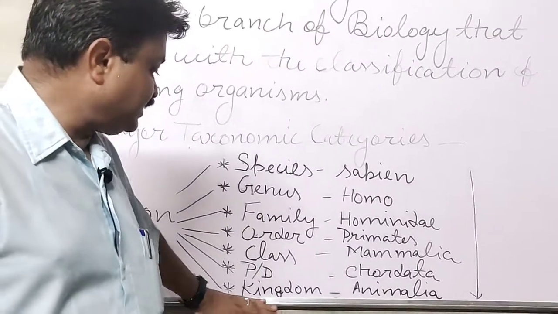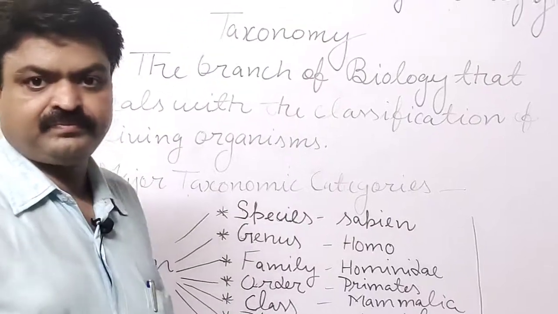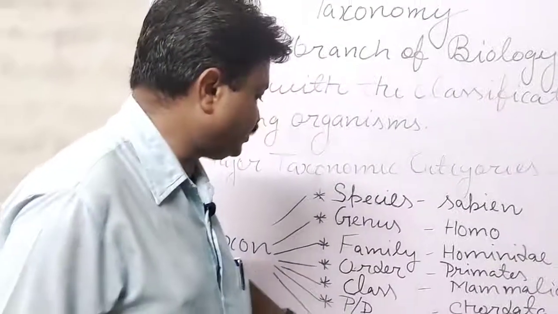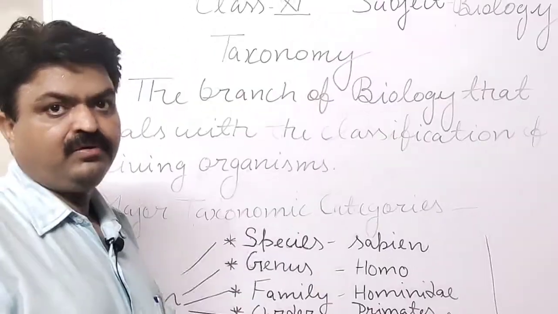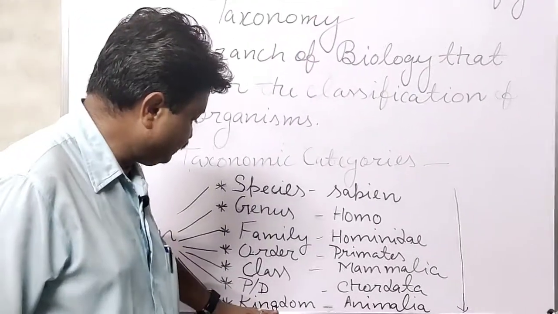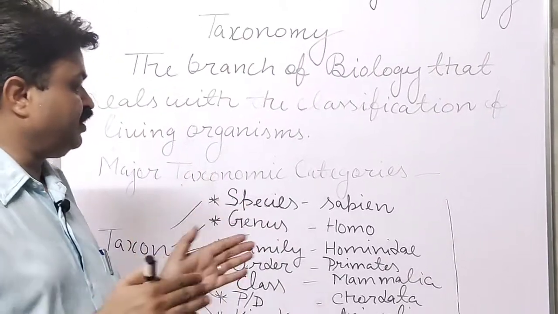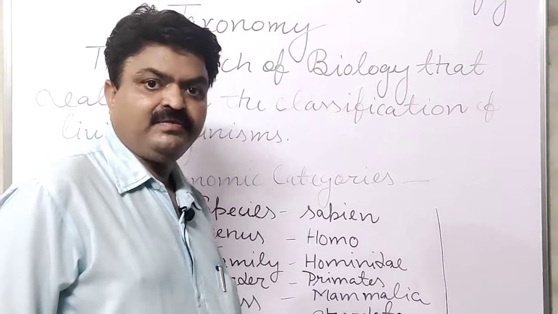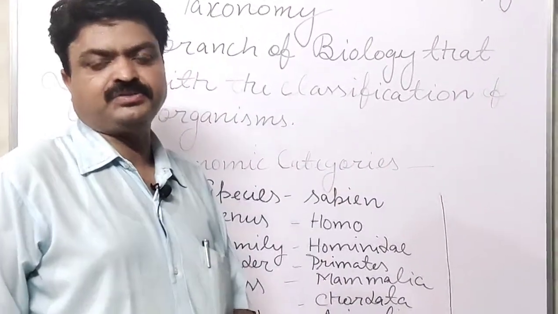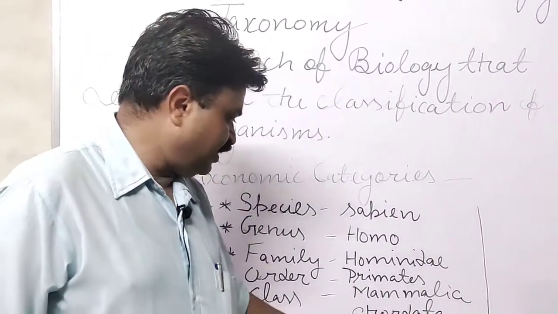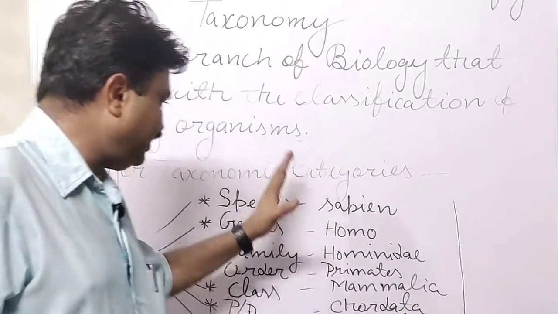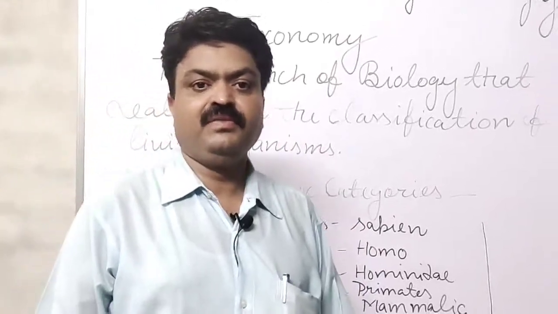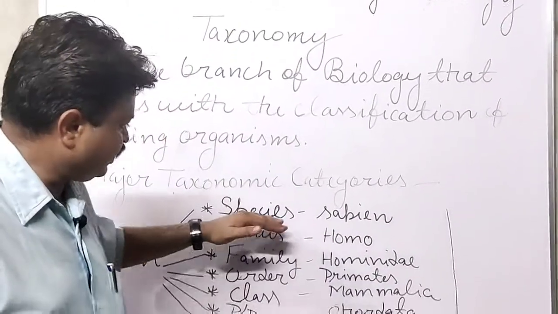Chordata. Next is kingdom. If we speak about the kingdom, student, it is the largest group, or it covers the different living organisms, and our kingdom is Animalia, and the plants' kingdom is Plantae, student. So our kingdom is Animalia, and it is about the hierarchy of classification, in which first we cover the